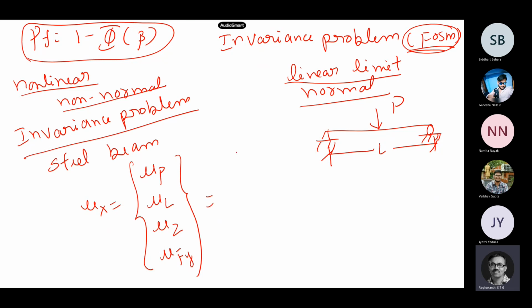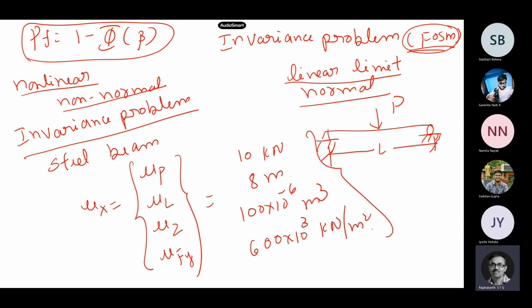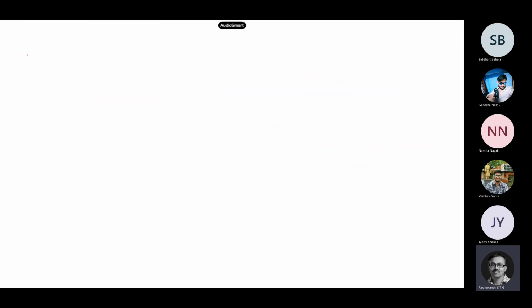So these numbers are 10 kilonewtons, then 8 meters is the length, then 100 into 10 to the power of minus 6 is the mean value of the section modulus. And then F of Y, the strength, is 600 into 10 cubed kilonewton per meter square. So these are the mean values of all these random variables: P, then L, then section modulus, and then F of Y. Okay, now the standard deviations. You can also write this in terms of a correlation matrix, a covariance matrix kind of thing. The four random variables may be correlated or uncorrelated.